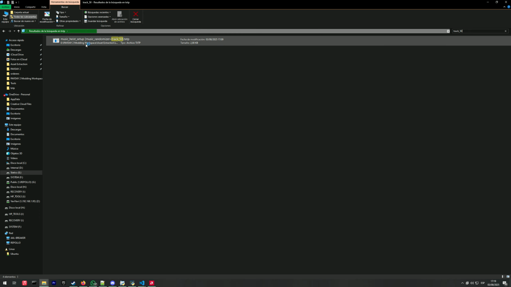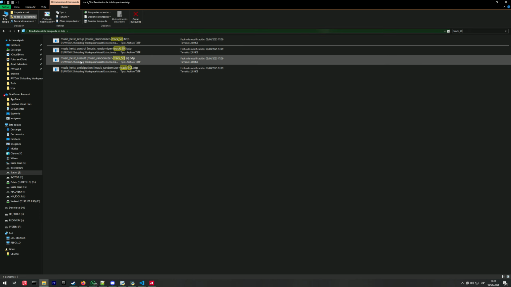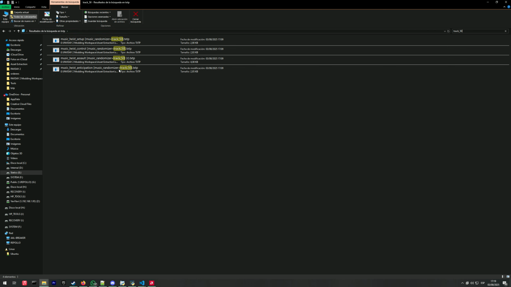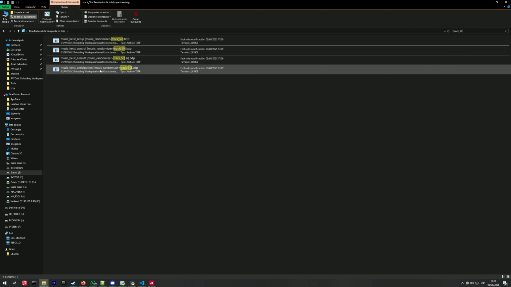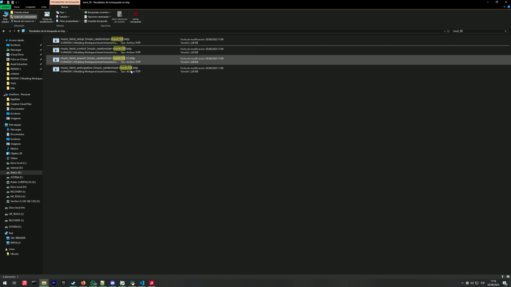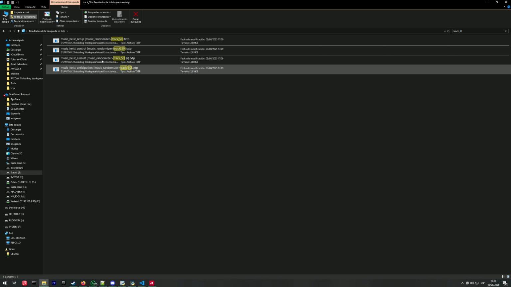And you will see music case setup, control, assault, anticipation, along with something called the music randomizer and the actual name ID. This is the value the game uses to change the music, and this is just the ID, you know. So we want the assault.